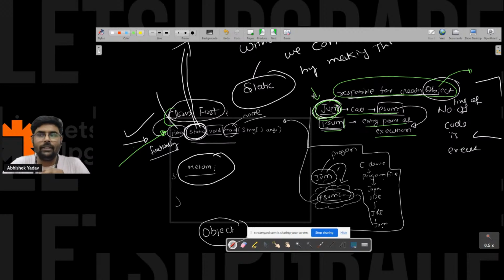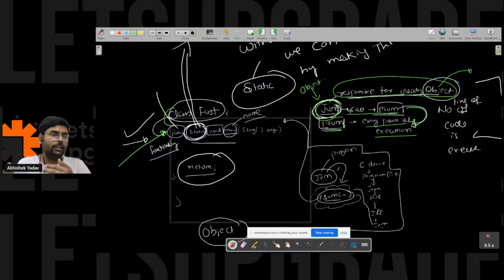So Java is saying to JVM, hey, you have to create the object in order to call public static void main. But JVM is saying, hey Java, I am responsible for calling public static void main, and since it is the entry point of execution, and I have not executed any line of code, how will I create the object? Without executing any line of code, it is not possible to create the object.